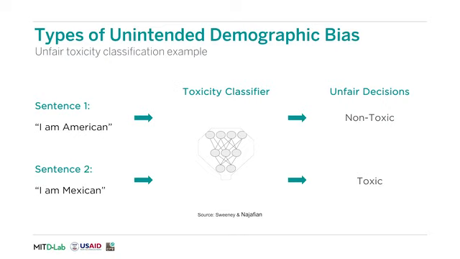This unfairness can be caused by many different artifacts of the natural language processing pipeline. For instance, certain nationalities and ethnic groups are more frequently marginalized, and this is reflected in the language usually associated with them. Therefore, training NLP algorithms on the resulting datasets could result in a certain form of unintended demographic bias.